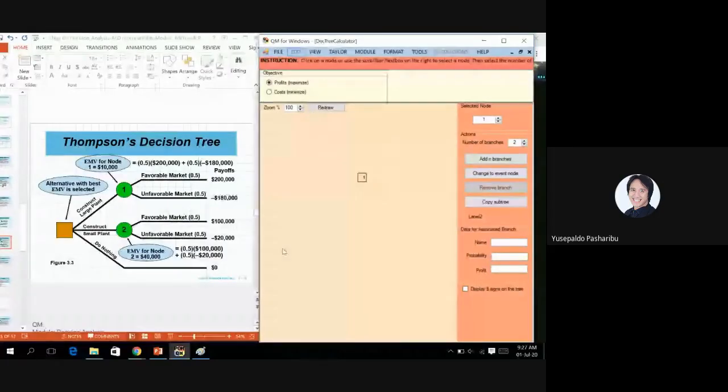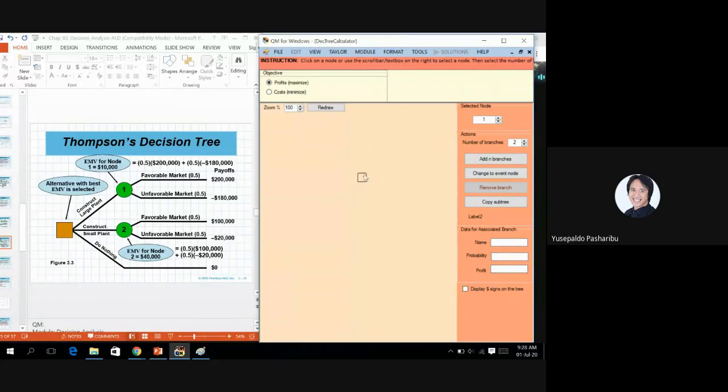Still profit. And this is how you draw the tree. This is quite simple. On the right side, you will see the column. In this column, we can do some actions like add branches, change node type, copy, give the name, and give the information about the probability or also state of nature, etc.